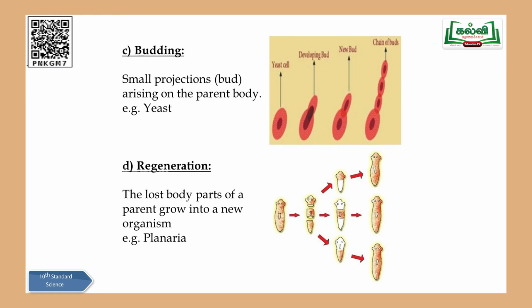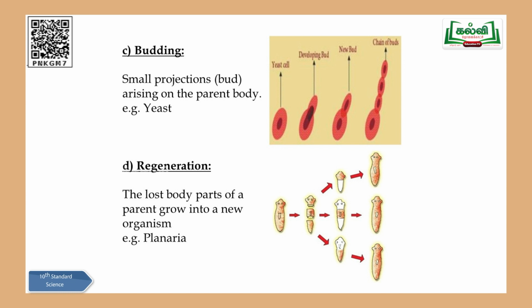Once they grow big, once they mature, and again you can come across these diagrams. There are 1 or 2, 3, 4 buds. So it depends on the food present in the mother yeast. Suppose the mother is having very little food, and that will be distributed to only one baby, meaning only one bud you can come across. So this bud will be attached to the mother yeast, and after some time it will detach and grow as a new individual. So this is budding. Then the next one is regeneration.